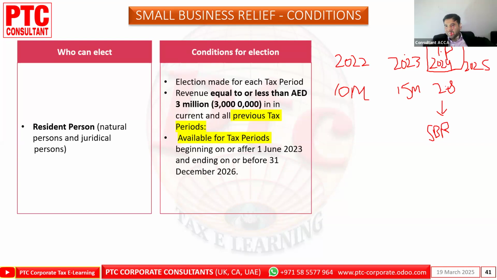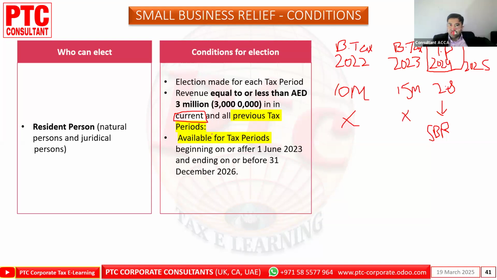But the law is saying tax period. So we are not calculating the before tax, we are not evaluating it. It is irrelevant for us. The law says current and all previous tax periods.